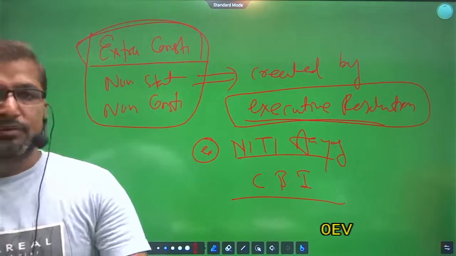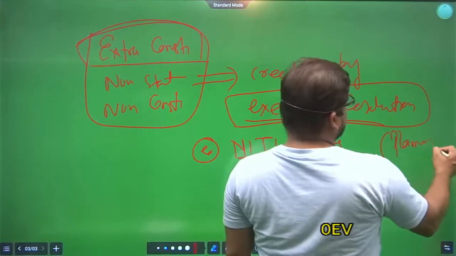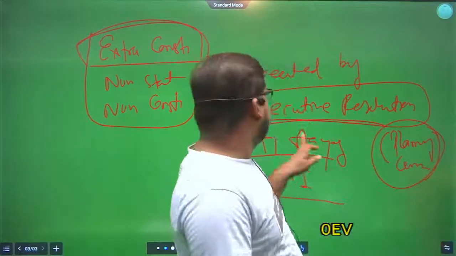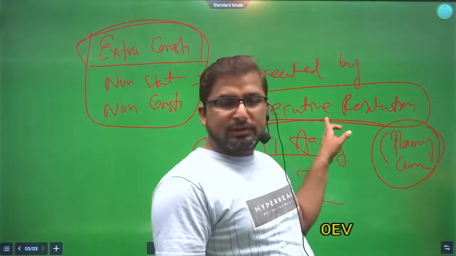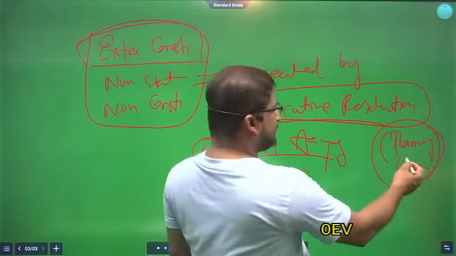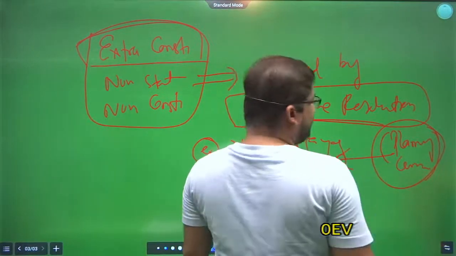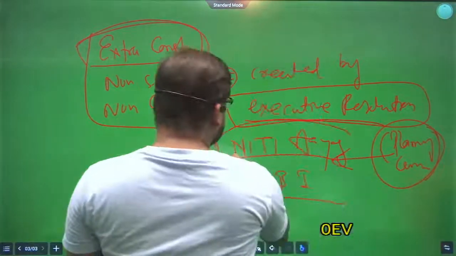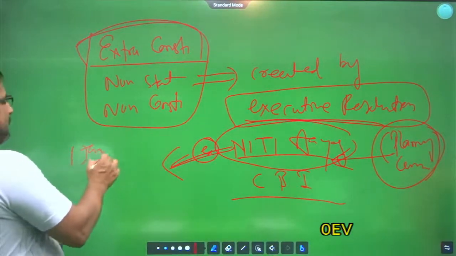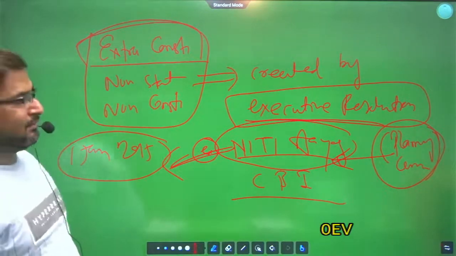For example, Planning Commission was also an extra constitutional, non-statutory body. Clear? And now Planning Commission has been abandoned, and in the place of Planning Commission, Niti Aayog has been created on the 1st January 2015.